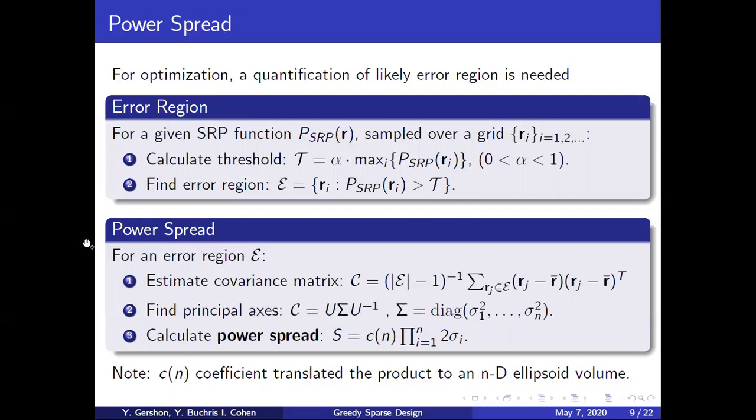To do that, we estimate the covariance matrix of the points in the error region. We then diagonalize this matrix to find the principal axes and the corresponding variances and standard deviations. The power spread is then defined as the product of twice these standard deviations times the coefficient that translates this product to a volume of an ellipsoid. This depends on the dimension of the problem, which is stated by n.